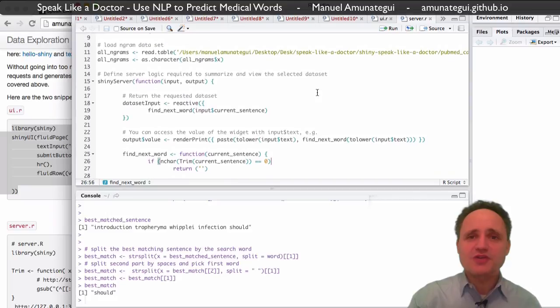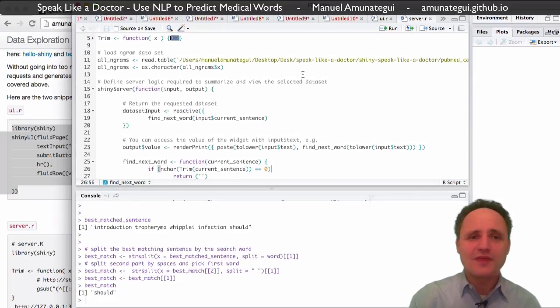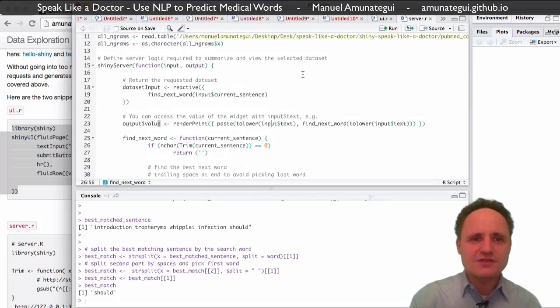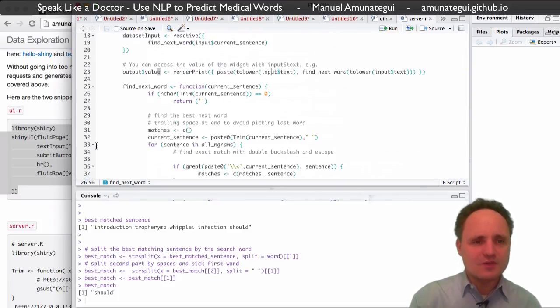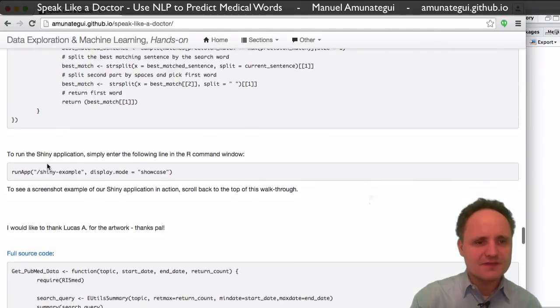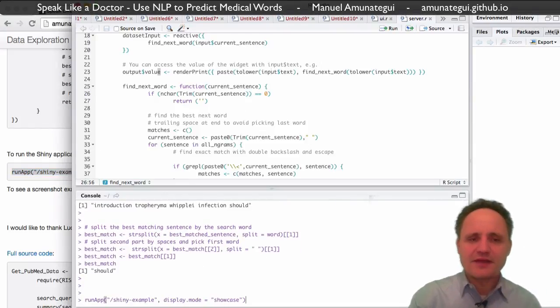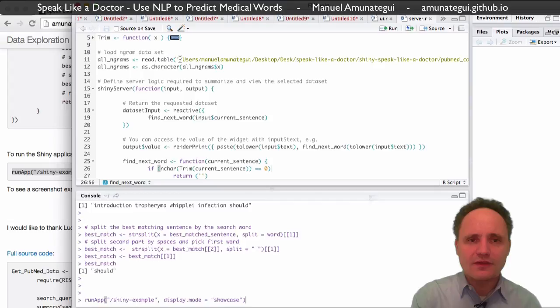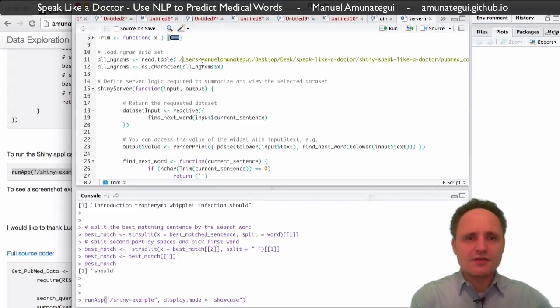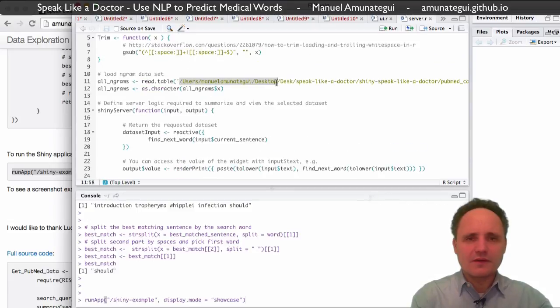So here's the funny part. Make sure they're saved, and make sure they're in the same folder as the CSV. How you call it is interesting. Let's go back here. I have the sample here. You have to do a call called runApp. So you just copy this and type it directly inside your console window, or in a standalone console, that would work too. And I'm going to put the exact path of where my files are. If it's going to allow me to copy it, let me just open this here.